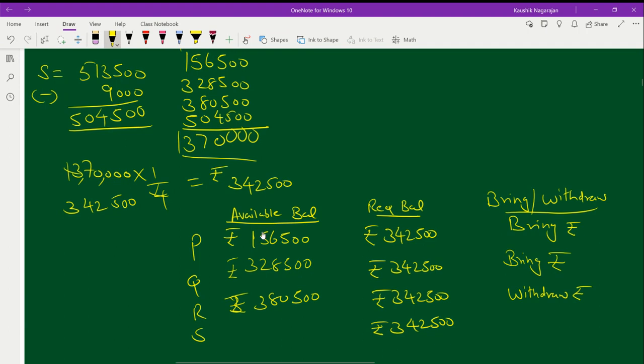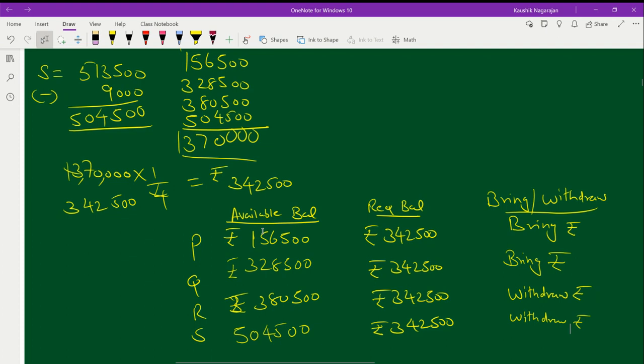And finally, for S, we require only 3,42,500, but available is 5 lakh 4,500. So he will also withdraw the amount. Now you find out the difference amount in each case and tell me how much they will bring or how much they will withdraw.